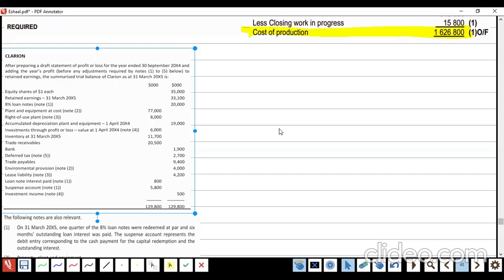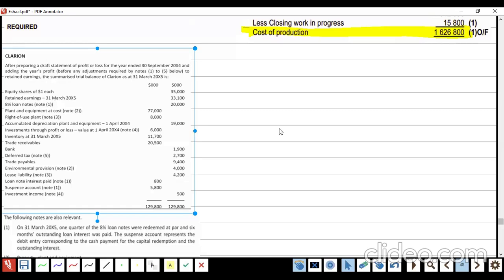So how to do that? First of all, I used to say, students, please solve each and every note first, and then prepare the SFP. Got me or no? Now, how to solve the notes? This we will do now.